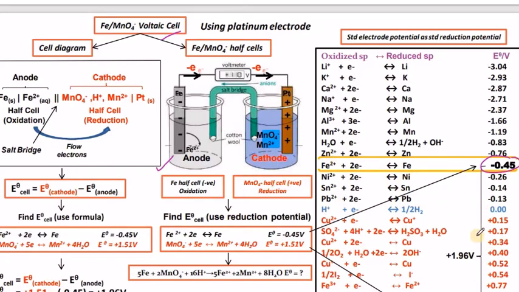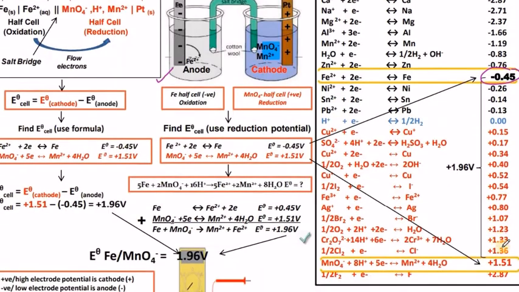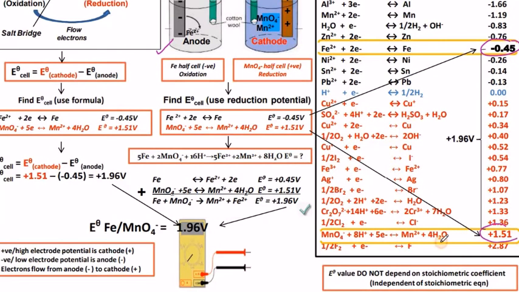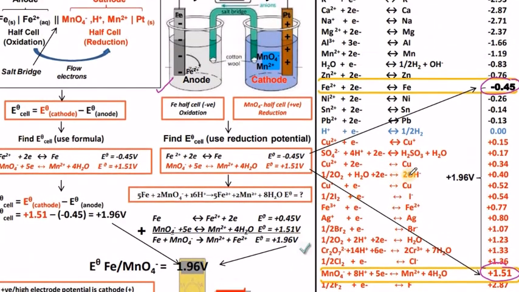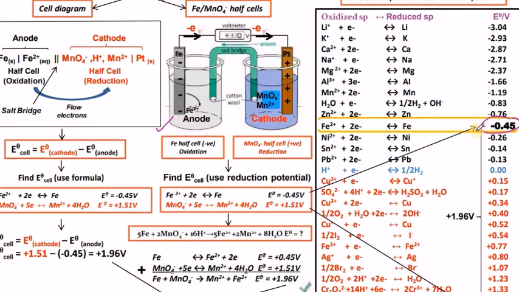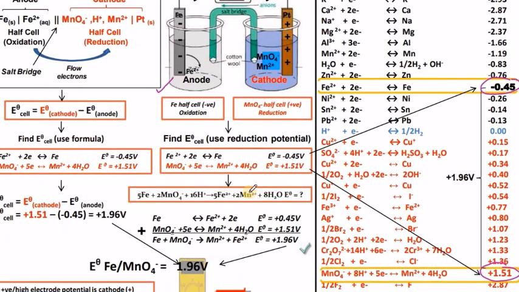When compared with permanganate, the permanganate value is plus 1.51 volts. So permanganate undergoes reduction and iron undergoes oxidation. So iron's reduction oxidation value is given as minus 0.45.